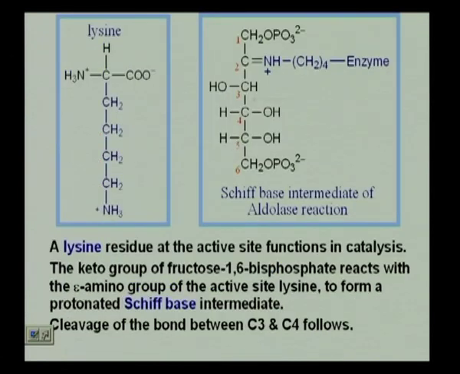Now, if we look at how the aldolase actually works, there is a lysine residue. Where is this lysine residue? In the enzyme aldolase. Obviously, it has to be there, because the aldolase is what is acting on the substrate. What is the substrate? The substrate is fructose 1,6 bisphosphate. What are your products?